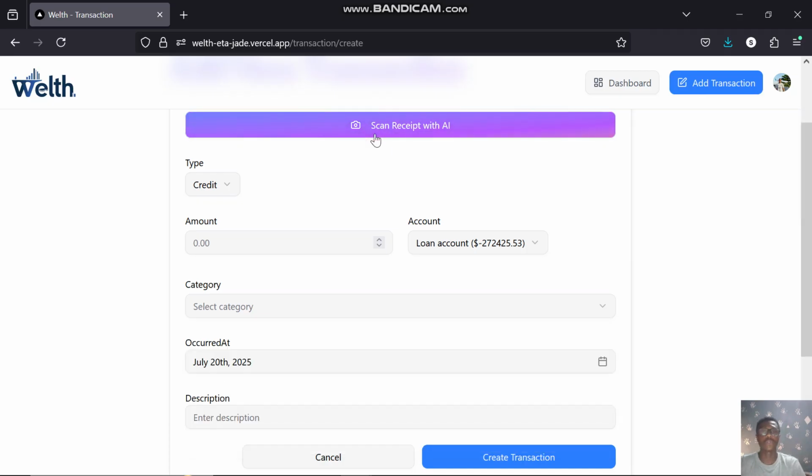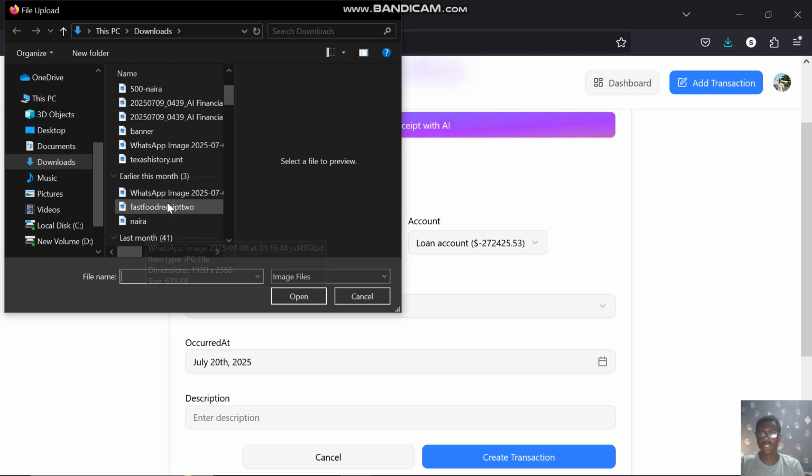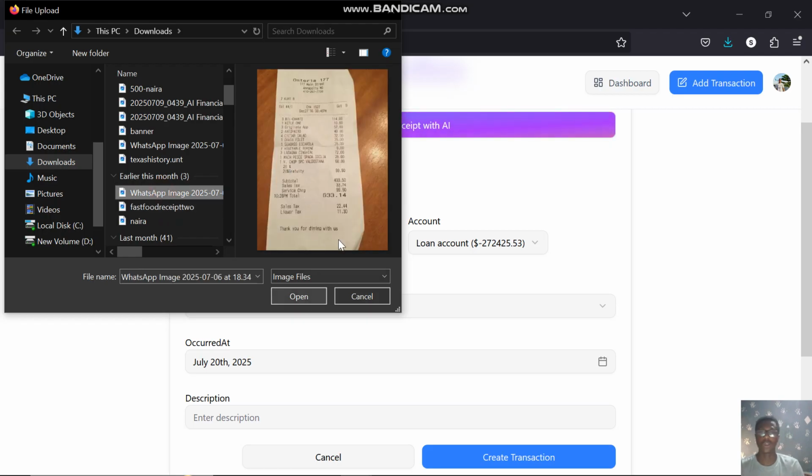All you have to do is select. Since I'm using a system, I get to select, but if you're using a phone, you have the option of either snapping or selecting an image which has already been snapped. So I'm going to select this receipt. You can see the total here is 633.14.